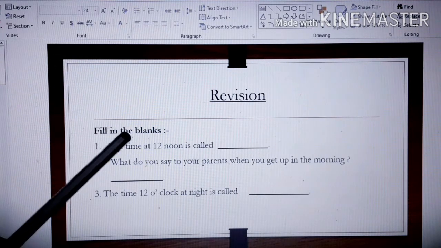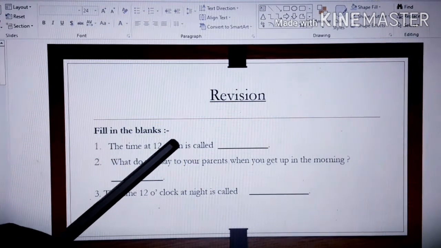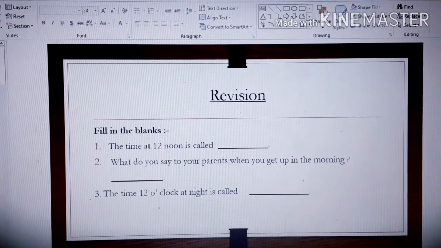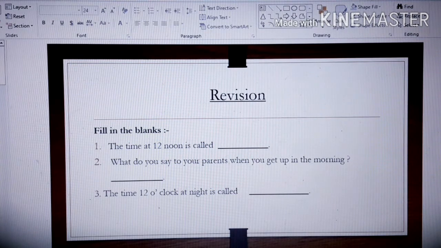Fill in the blanks. The time at 12 noon is called what? Do you remember? The time at 12 noon is called midday, right? Next, number 2.